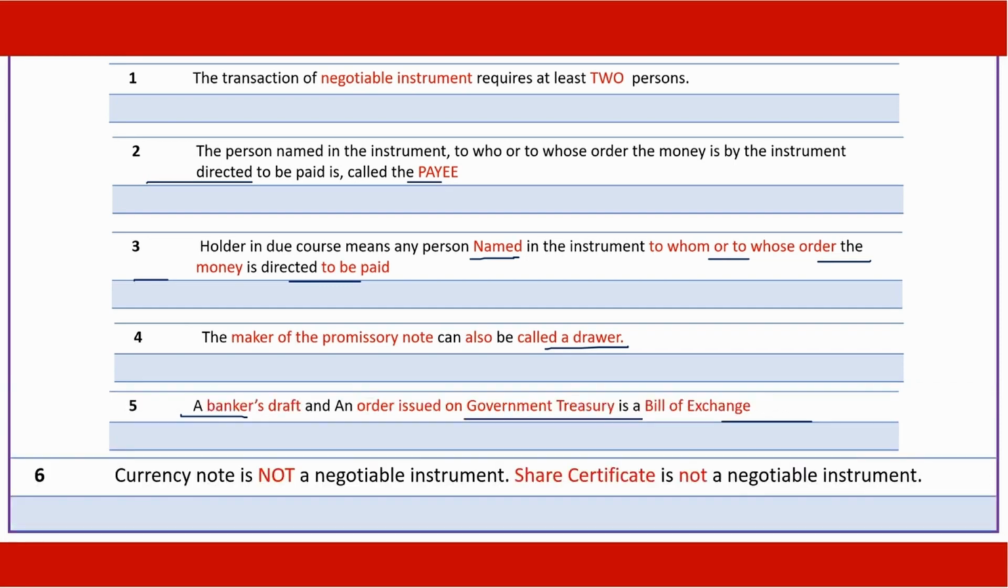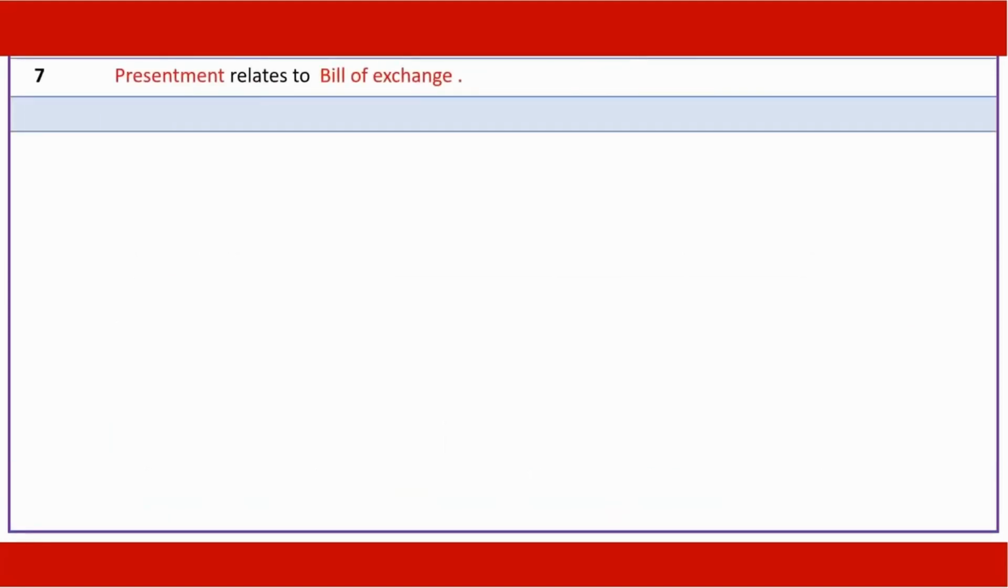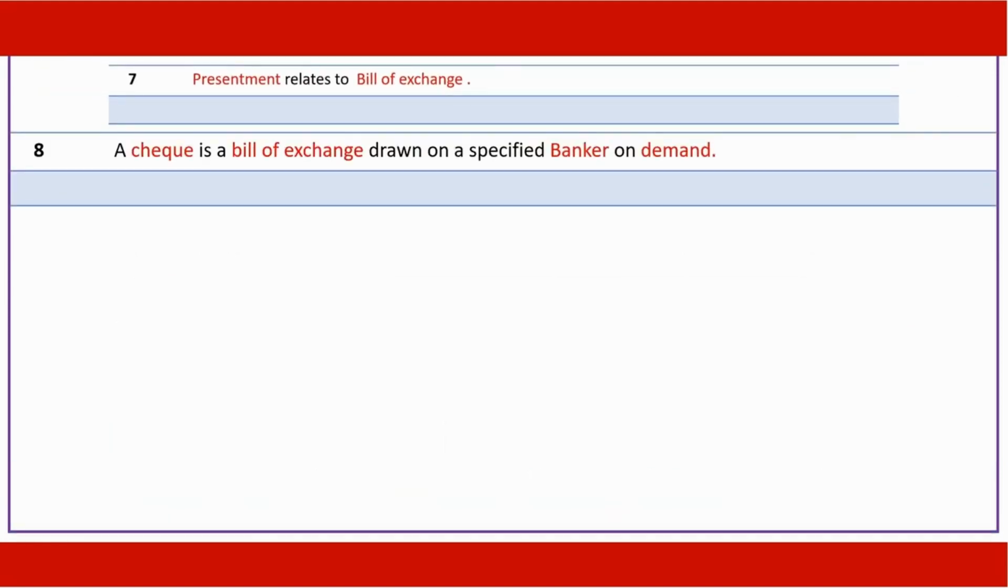Currency note is not a negotiable instrument. Share certificate is not a negotiable instrument. Presentment relates to bill of exchange. Check is a bill of exchange. It is drawn on a banker and it is payable on demand.